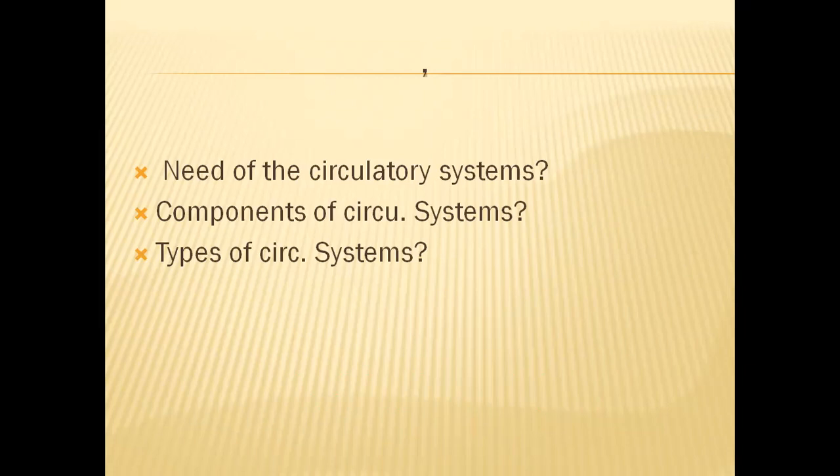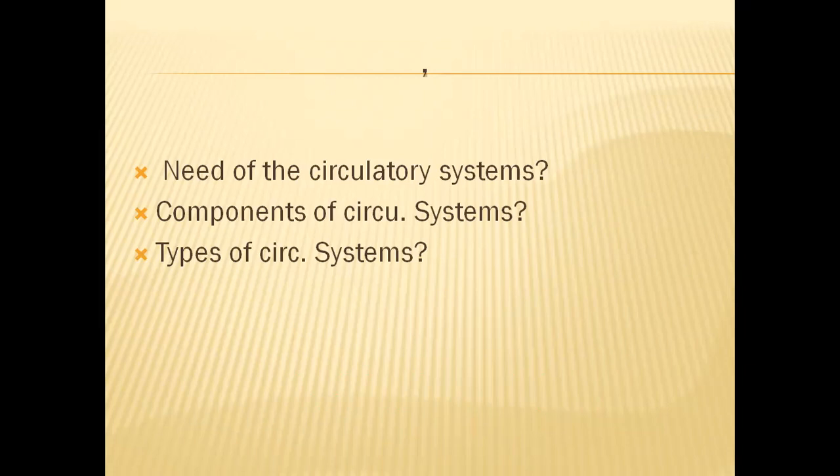So one is the heart, second is blood vessels. In blood vessels, we have three types: arteries, veins, and blood capillaries. And the third one is blood. This blood is very important, the important component in the circulatory system. Actually, all the work which is to be performed by the circulatory system will be done by blood itself. To allow the flow of the blood in required regions and directions, blood vessels are there.